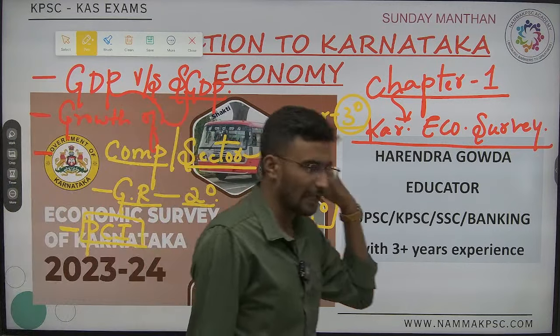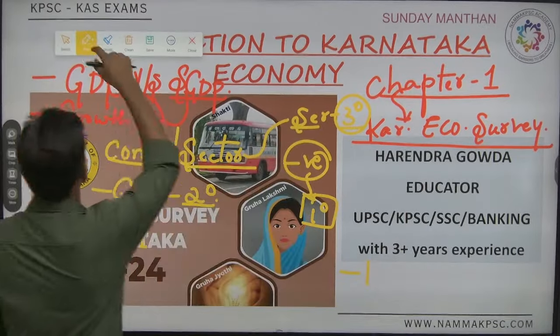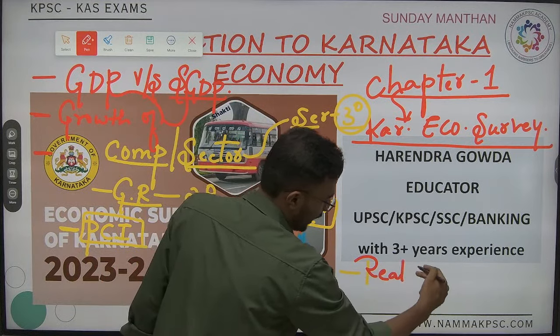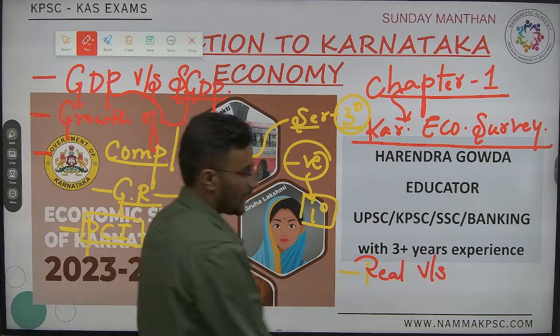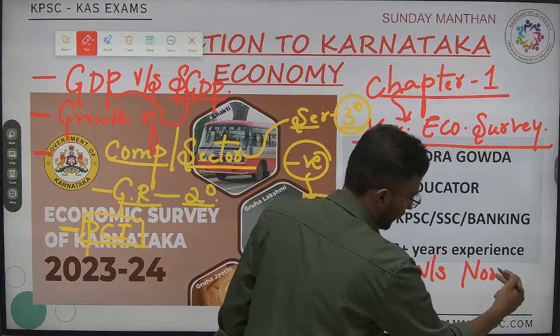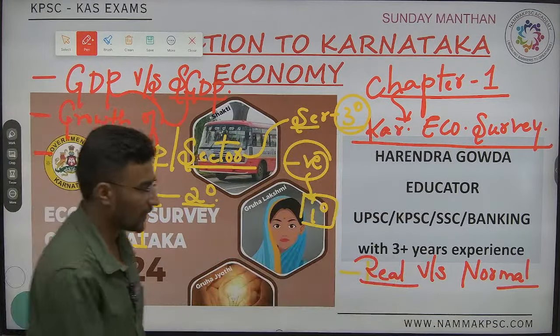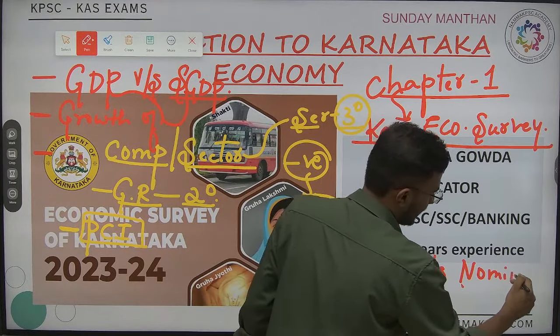Sir, we have also discussed what is the real growth rate versus nominal. Now, under which growth rate has inflation been excluded? Is it nominal or real?